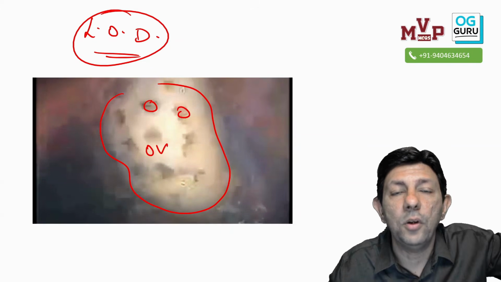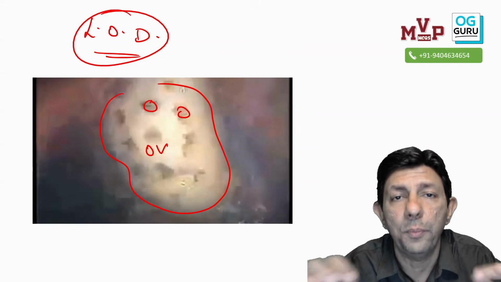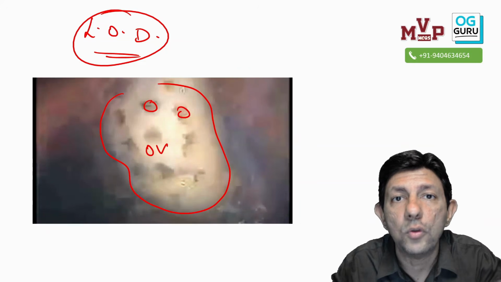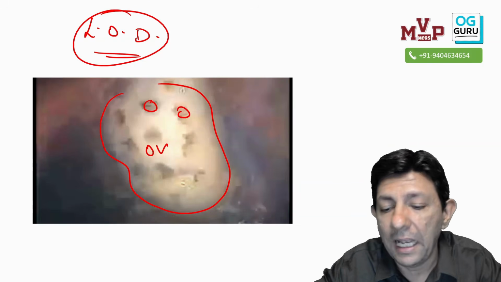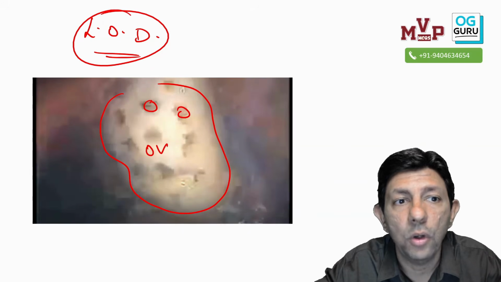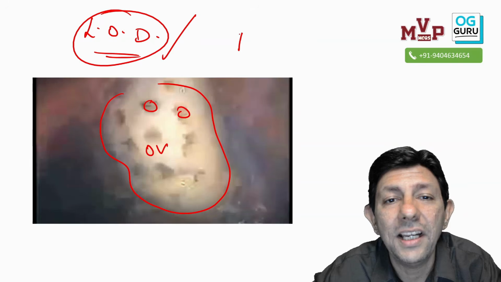Why laparoscopy? Because we can see the uterus, tube, ovary. Don't confuse it with hysteroscopy. Hysteroscopy is only for the cavity. It's the inside the classroom view. When I put in the telescope and see the uterus and tube, I'll draw and show it to you, and more videos are there. So this is laparoscopic ovarian drilling, done for which condition?